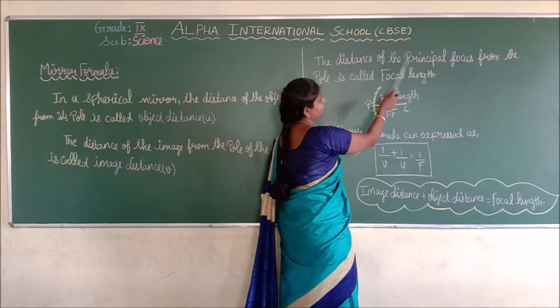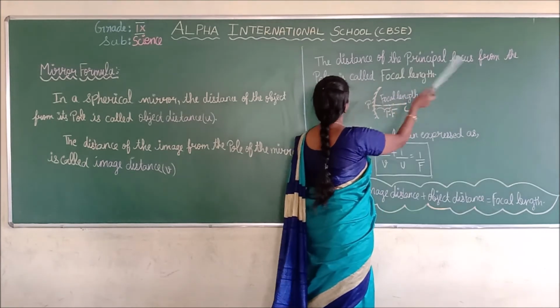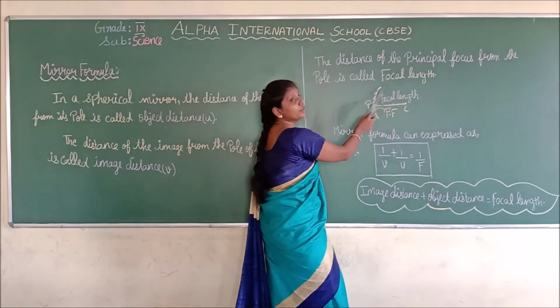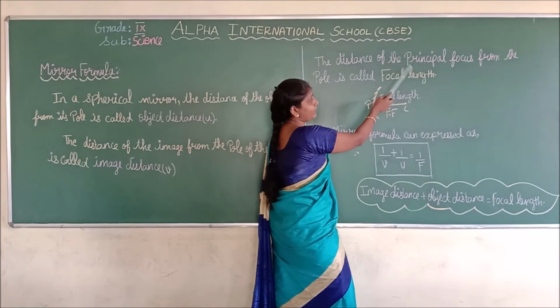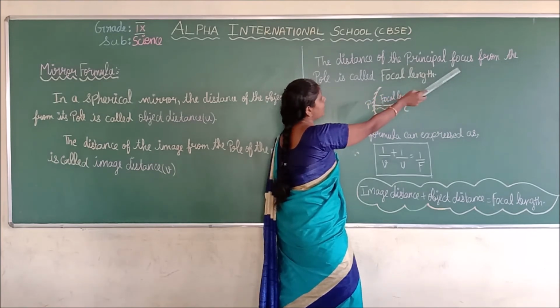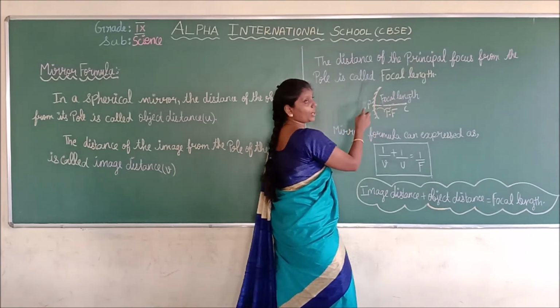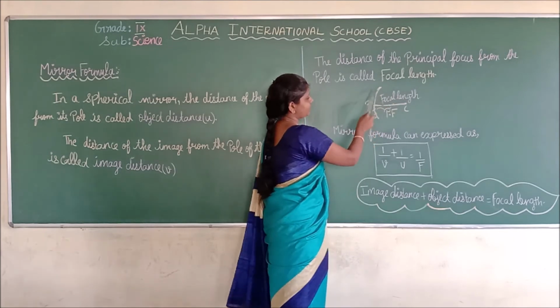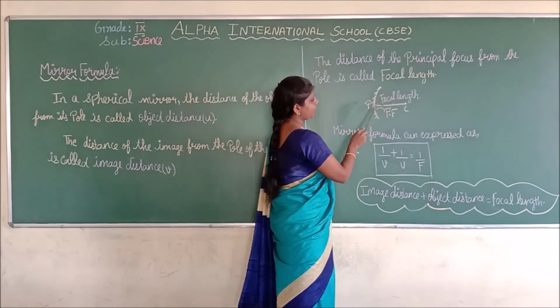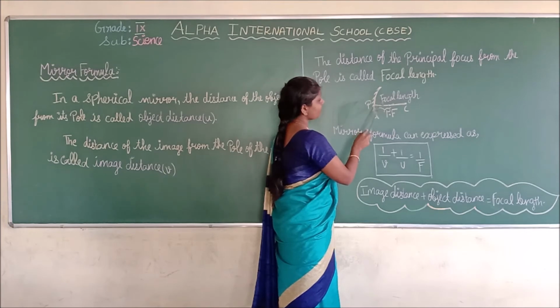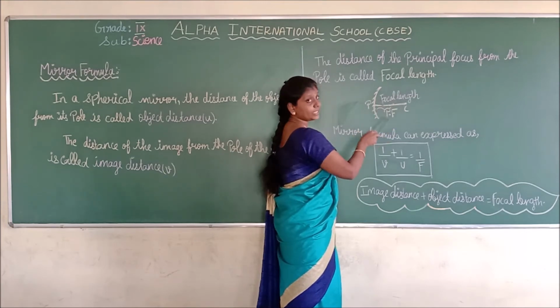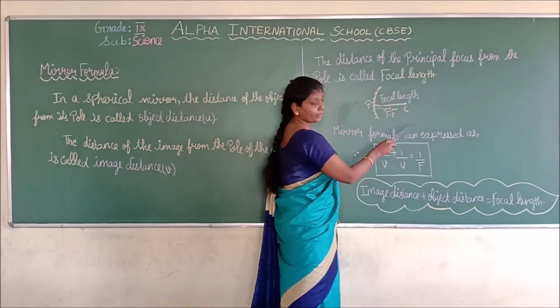The distance of the principal focus from the pole is called the focal length. What is the distance between the principal focus and the pole called? Focal length. See, this is a mirror. The center we call the pole. And this is the center of the sphere, we call it the center of curvature.